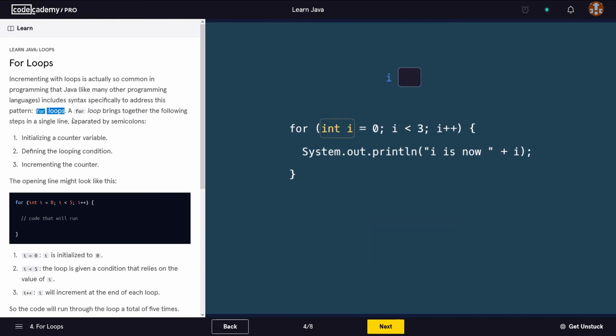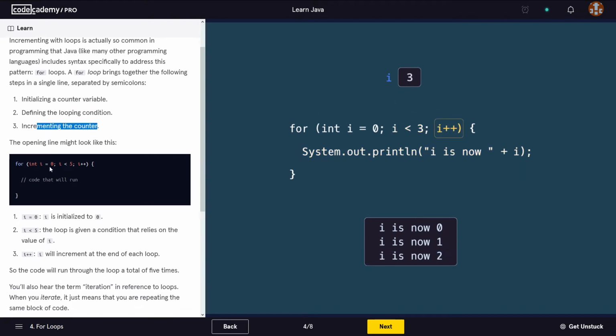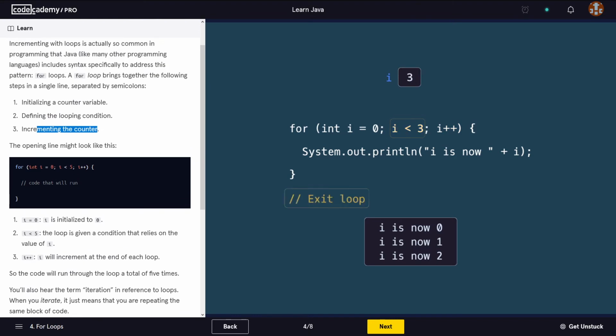For loops, okay? A for loop brings together the following steps in a single line, separated by semicolon. So we initialize a counter variable, we define the looping condition, and then we increment the counter. And this is how it would look like in code.